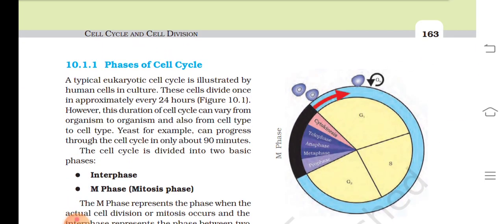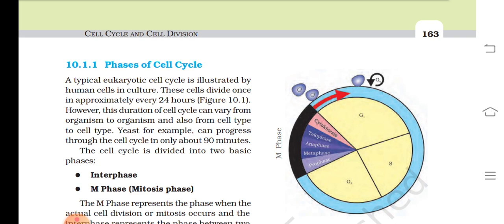10.1.1 Phases of cell cycle. A typical eukaryotic cell cycle is illustrated by a human cell in culture. These cells divide once in approximately every 24 hours. However, this duration of cell cycle can vary from organism to organism and also from cell type to cell type. Yeast, for example, can progress through the cell cycle in only about 90 minutes.